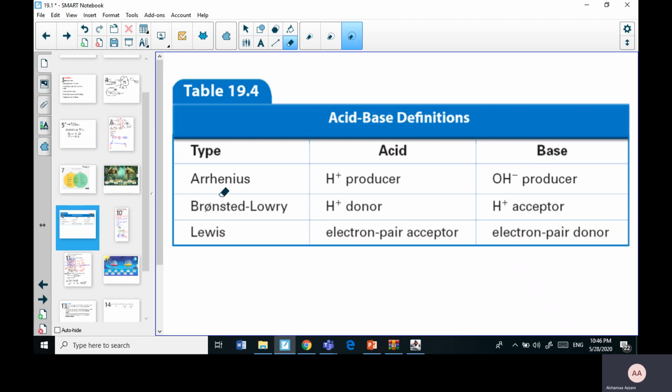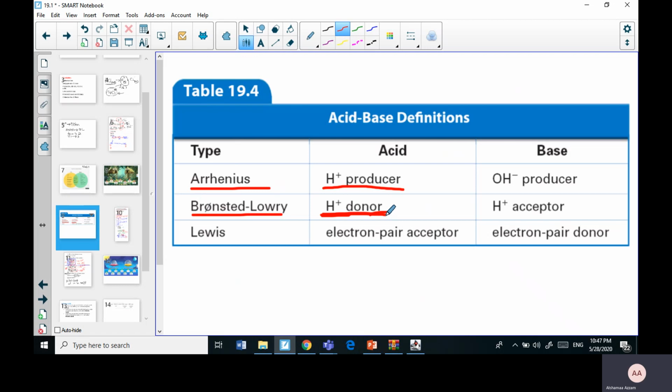The other scientists who came after Arrhenius are Bronsted and Lowry. Bronsted-Lowry said an acid is a hydrogen or a proton donor. As we can see, the difference between Bronsted-Lowry and Arrhenius is not actually a difference in the acid, because whether we say a hydrogen producer, a proton producer or a proton donor, it is the same.